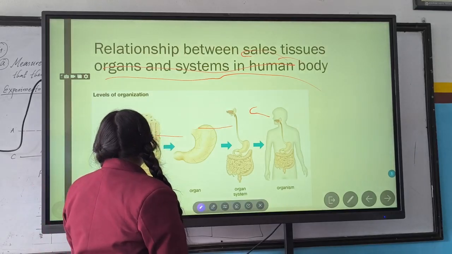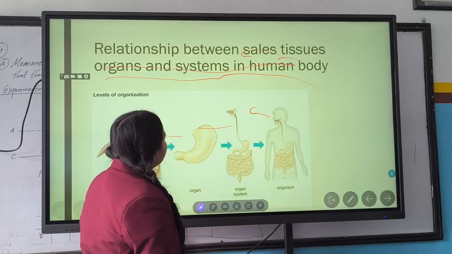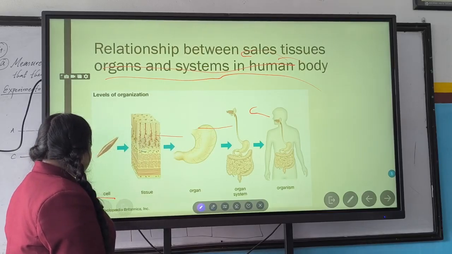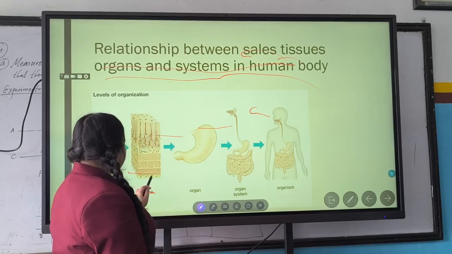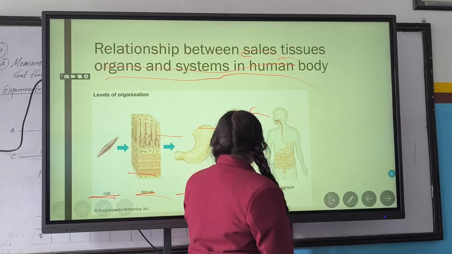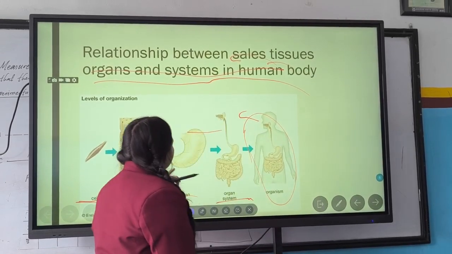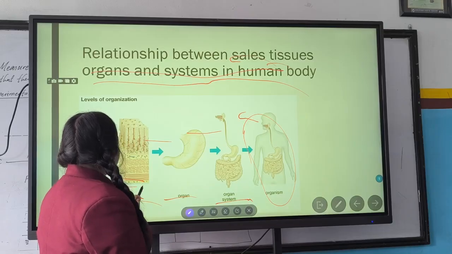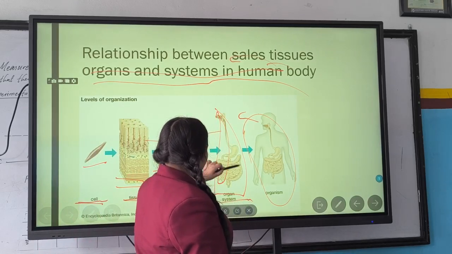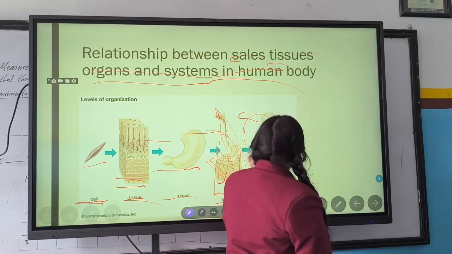As usual, you know that a group of cells combine to make tissues, a group of tissues combine to make an organ, and a group of organs make an organ system, and from that you get a human body.